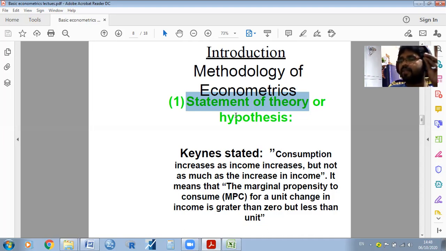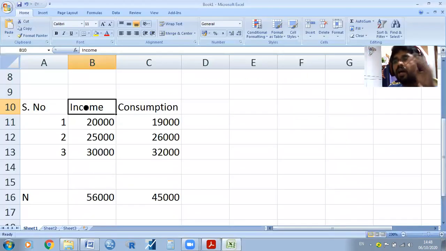Whether the theory is existing in the present scenario or not, we need to verify. That is why we use econometrics. In the first class, I told that in order to verify economic theories, we can use mathematical models and statistical techniques to draw empirical results. So the economic theory here is the Keynesian theory. We need to verify whether the theory is existing in the farming community or not. For example, I am saying. So after giving the statement, we need to verify.